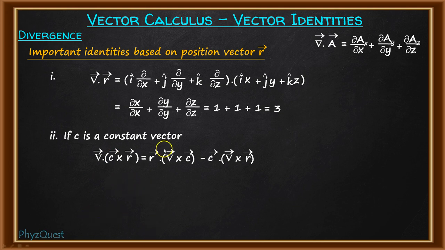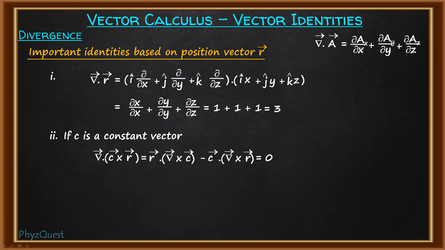So here this term, since it's a constant vector, any differential operator acting on this constant vector will yield the result 0. So the first term will be 0. In the second term, del cross r is also equal to 0, which we will discuss in a coming slide. Curl of any position vector is always 0. So ultimately both the terms are 0, means the answer is 0 itself. So these are certain rules of divergence related to the position vector.